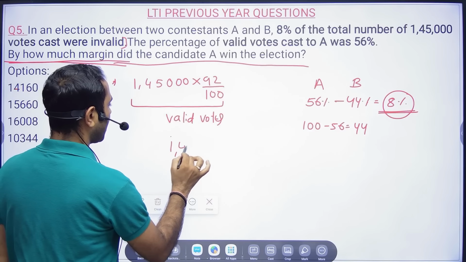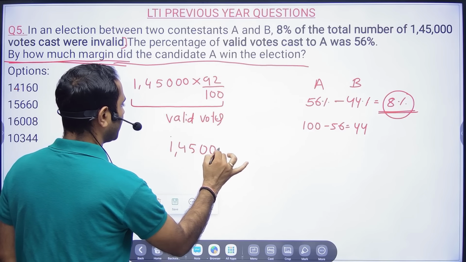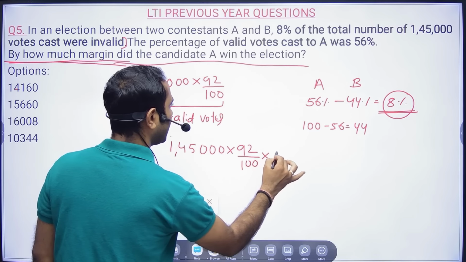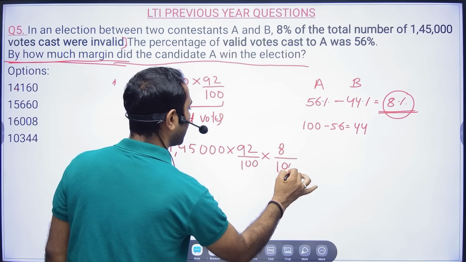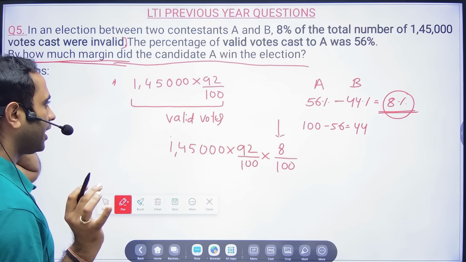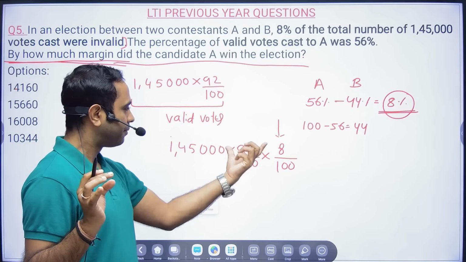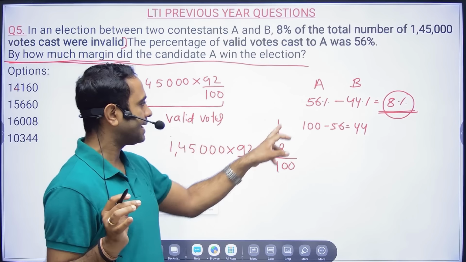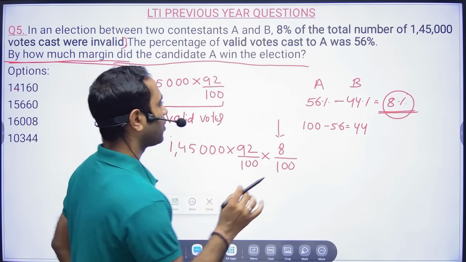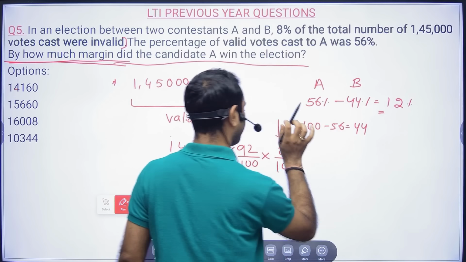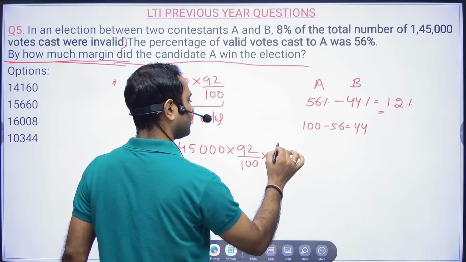So now, 1,45,000 into 92 by 100 and into 12 by 100, right? Because this is nothing but the difference: these are the valid votes, A will get 56%, B will get 44%, and A is winning over B by 56 minus 44, which is 12%.